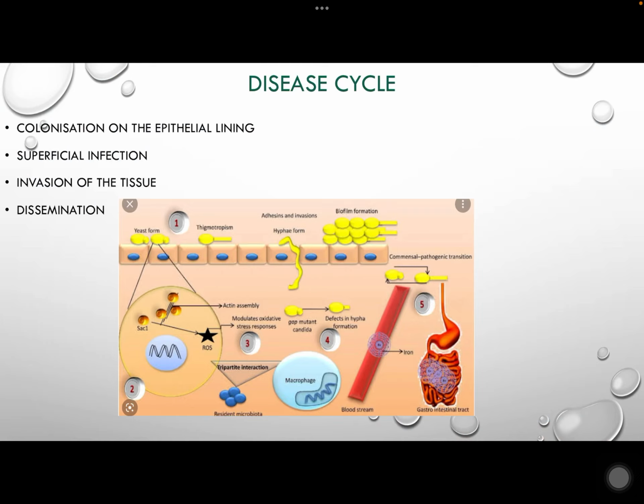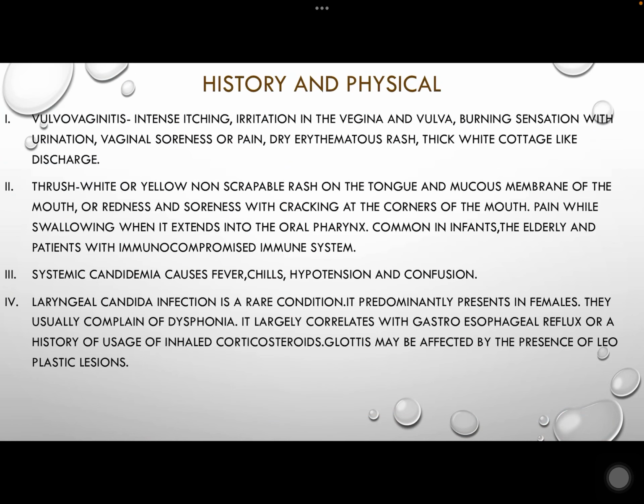Invasion of the tissues can affect the vascular system through the spread and escaping immune interventions. The disease then disseminates into the endothelial tissues of various organs, causing disseminated disease.